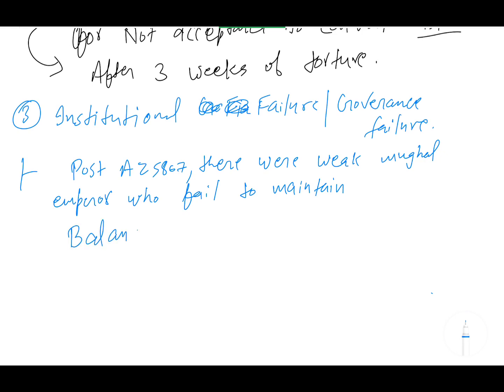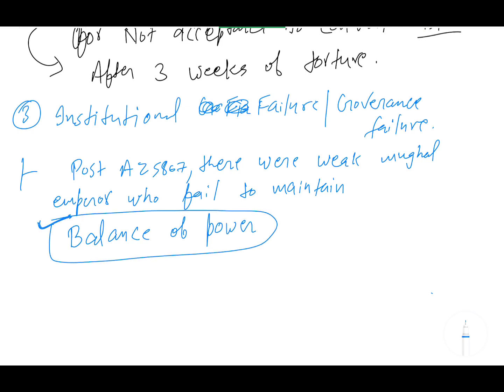They failed to maintain balance of power. This is very important, because when you are the leader you should know how to maintain the balance of power, because you have 10 people of the same caliber. How you allocate a good cabinet, how you allocate the good responsibility to each one in such a way that the others will not get offended. This is the leader quality. That was not there in any Mughal emperor after Aurangzeb. So that's why they failed to maintain the balance of power in the Mughal court.